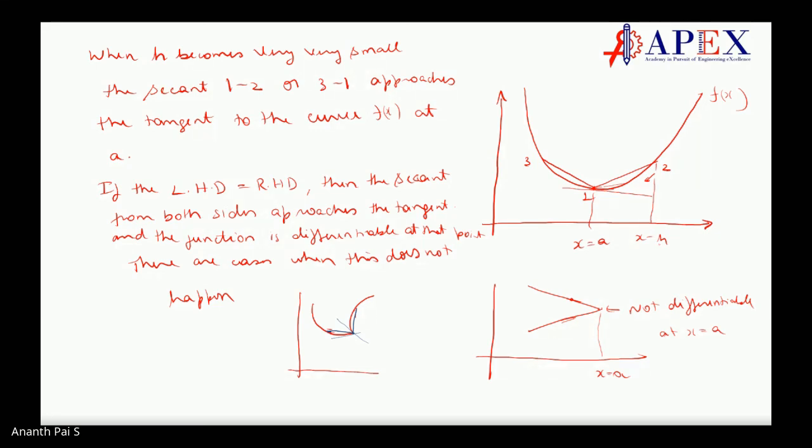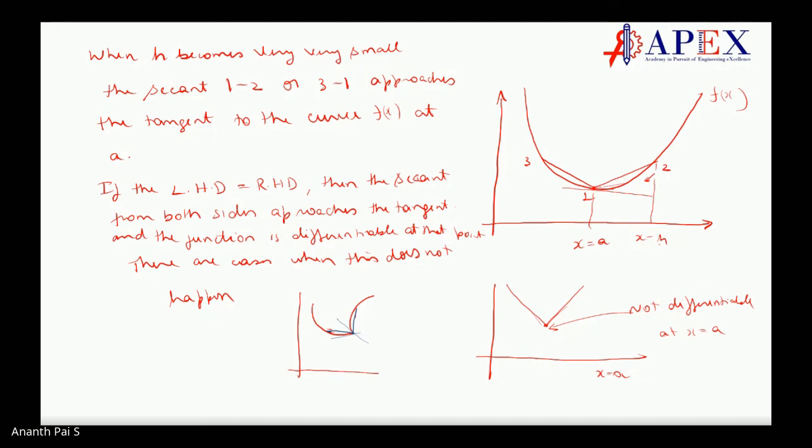Let me put it this way, because when this is the case, there are double valued functions, and that may create confusion. Let us have a single valued function. It is very important when you write it like this, it is a double valued function: for one x you have two y's. So we will go with a single valued function. If I say it is not differentiable at this point, let me change it. Now when you consider this point, what is happening here? The tangent from this side and the tangent from this side. At this point, you can draw two tangents, is it not?